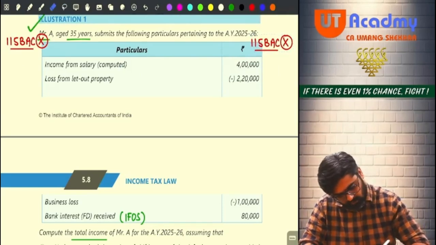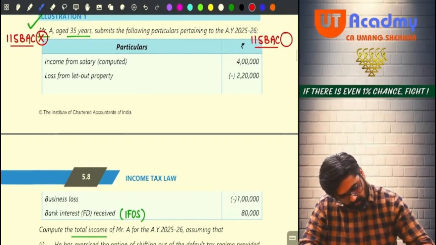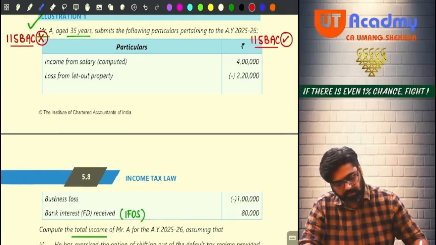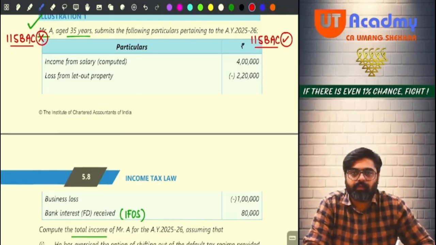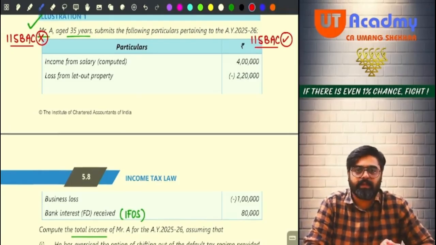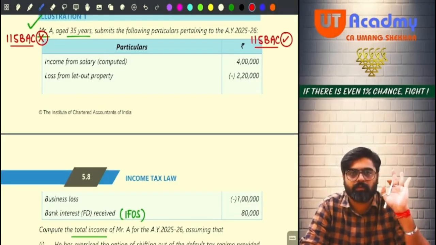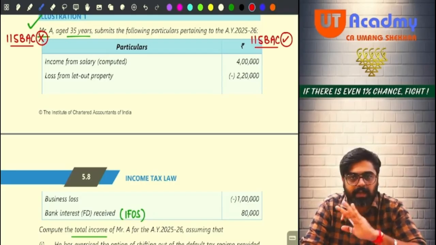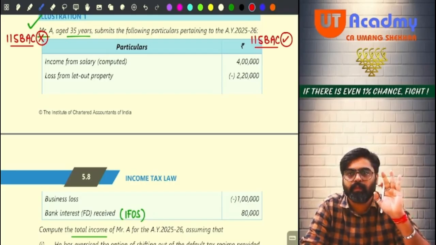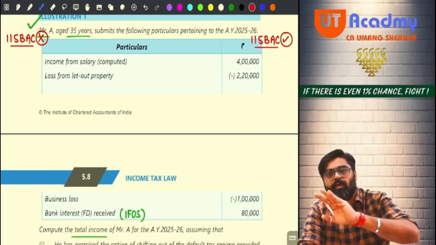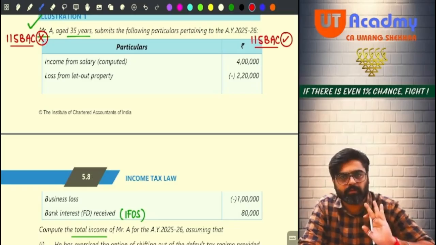Okay, no? If he is following 115BAC, now, if there are any changes, the change is only for set off of house property loss. There is no change anywhere else. Okay, so if I don't follow 115BAC, I will follow normal things.